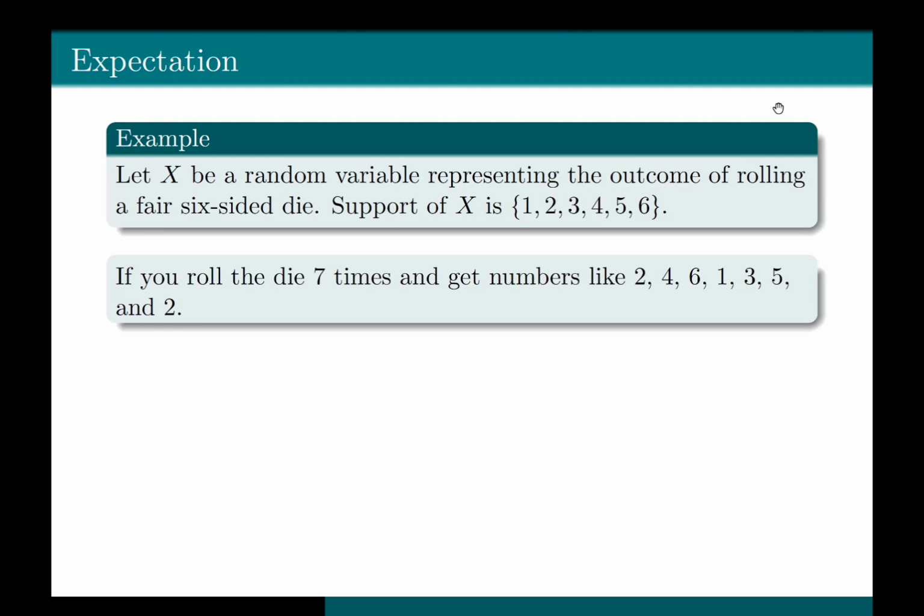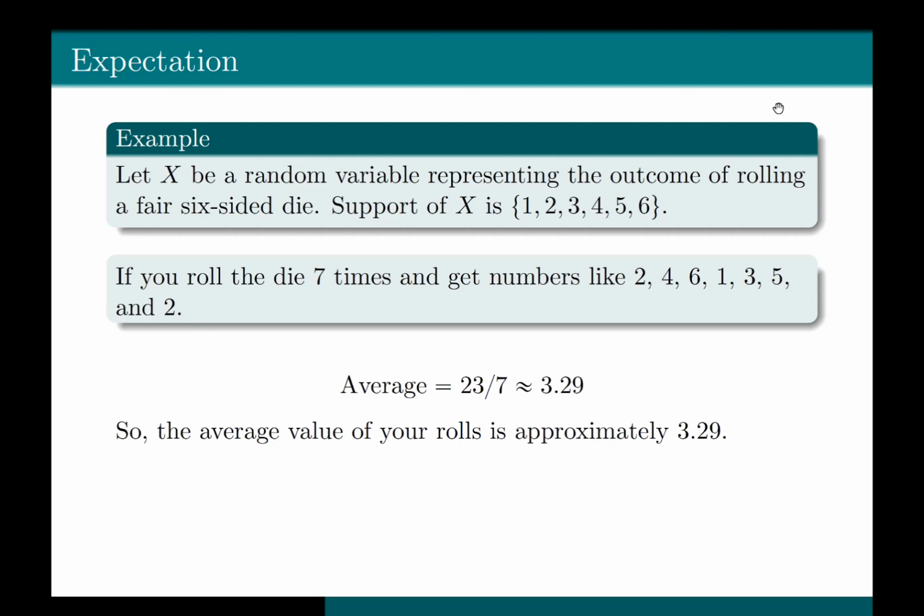If you roll the die 7 times and get numbers like 2, 4, 6 the third time, 1, 3, 5, and 2 at the 7th time, you would add them up to get 23. Then you divide by 7, since you roll the die 7 times. And when you divide that sum 23 by 7, you would get 3.29, which is the average value of your rolls. So the average value of your roll is approximately 3.29 over here.